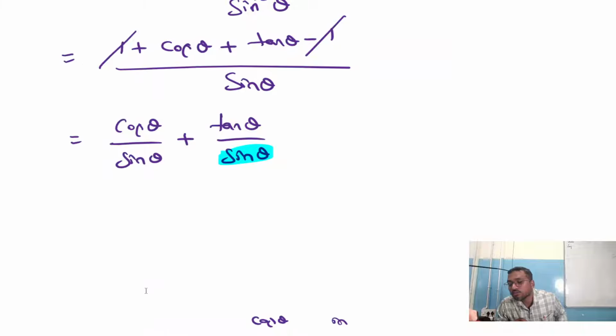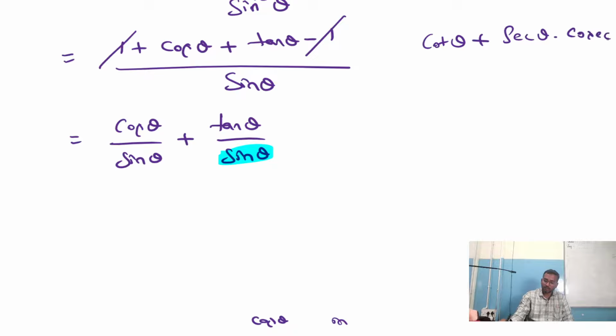Any guess? Let's see. Children, any guess what has to be done after this step? Any doubts? What could be the answer after this step? Cos by sin is cot theta. No worries. But here we have tan theta by sin theta. But actually we need the answer cot theta plus secant theta into cosecant theta.